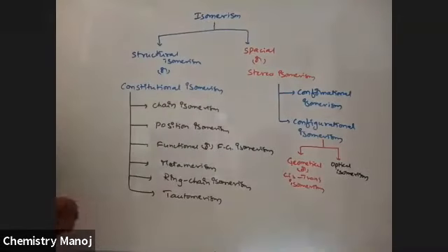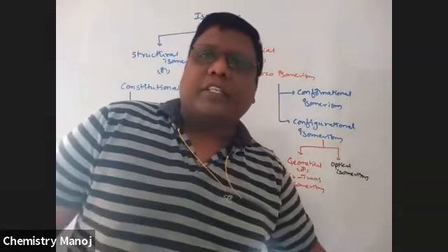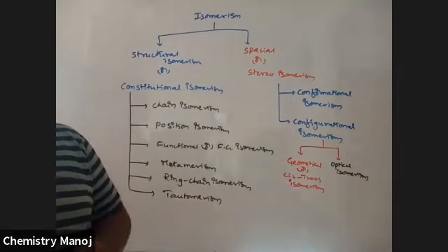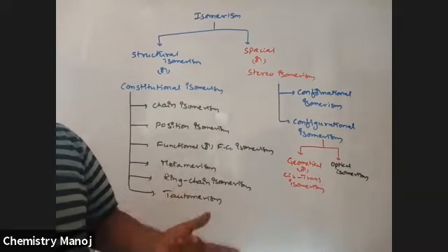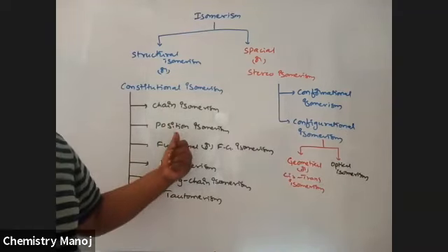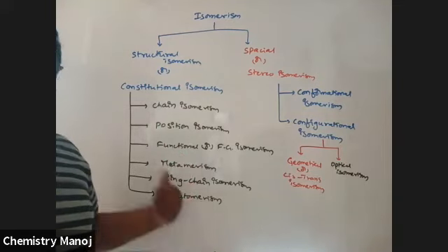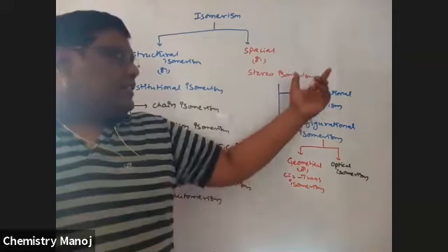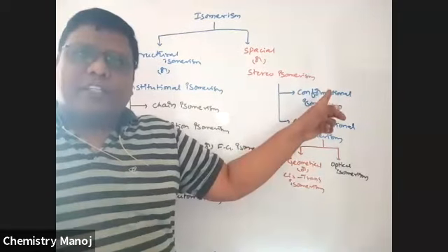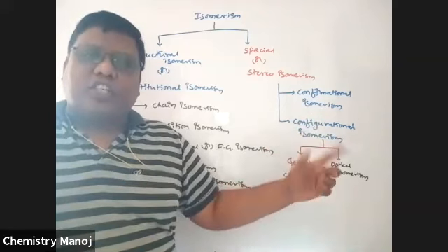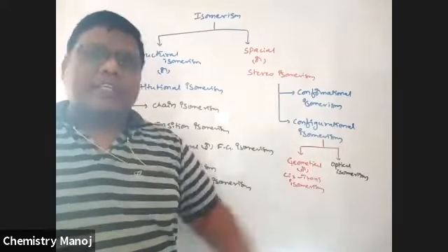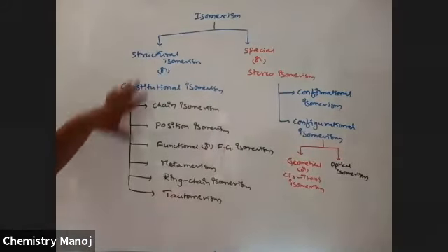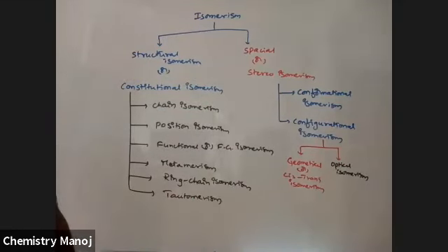So very important. What is isomerism? Molecules having same molecular formula, but their physical and chemical properties are different because of difference in either structural way or stereo way, that is spatial way. Structural: chain isomerism, position isomerism, functional isomerism, metamerism, ring chain isomerism, tautomerism. Spatial isomerism is once again divided into two categories, conformational isomers or configurational isomers. Configurational is again two types: cis-trans or geometrical isomerism, and optical isomerism. This is the total classification of isomerism.